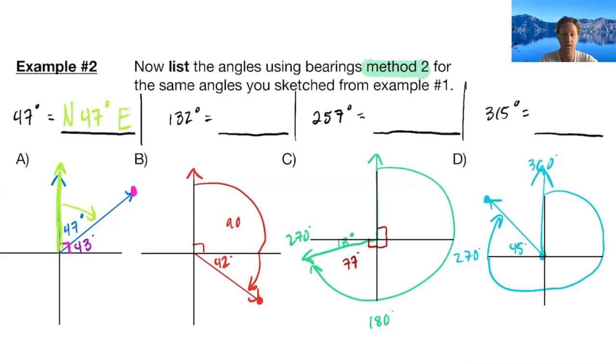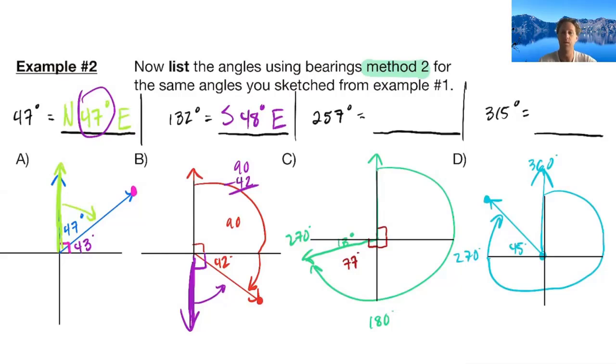132 degrees, we're going to start by looking what direction on this one. Remember, all of our angles have to be acute, so I would have to start by looking south first. Then I'm going to rotate back, meaning to the east, what angle amount? Remember, since this is a 90-degree angle, then the unknown one that we're trying to find and 42 are complementary. So we're just going to take 90 and subtract 42, and we would get 48 degrees.